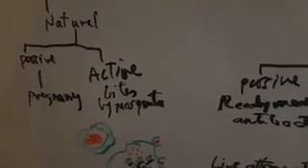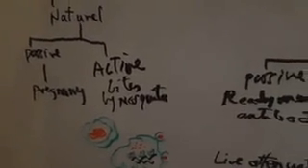An example of natural active vaccination is if someone gets bitten by a mosquito, the mosquito will inoculate sporozoites in his body.